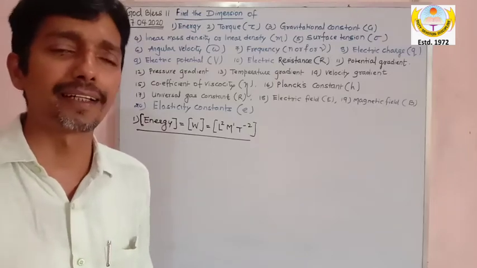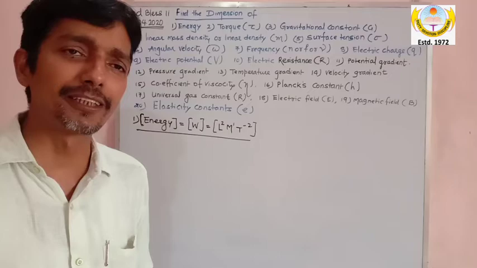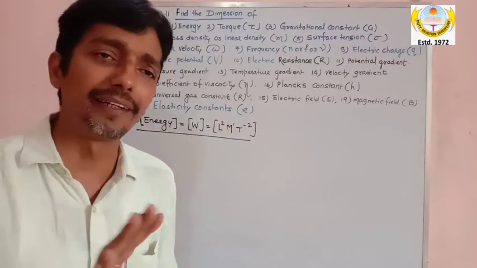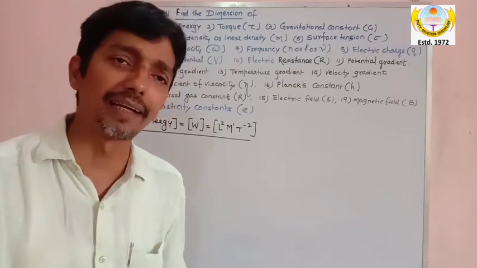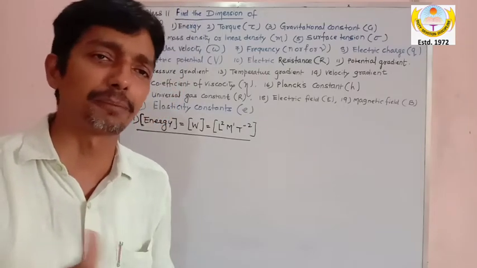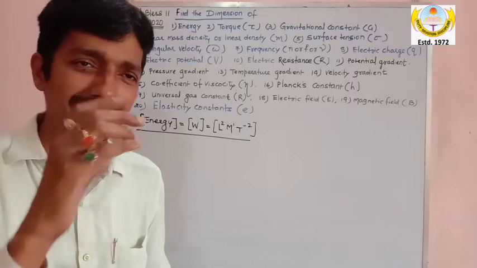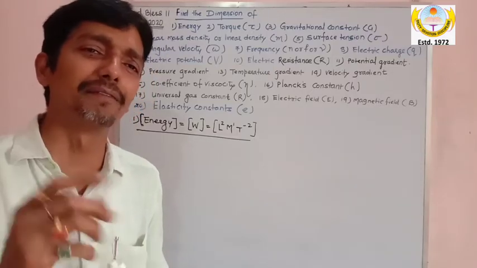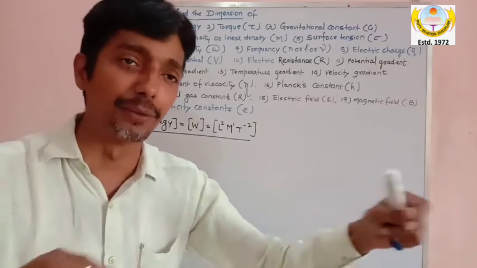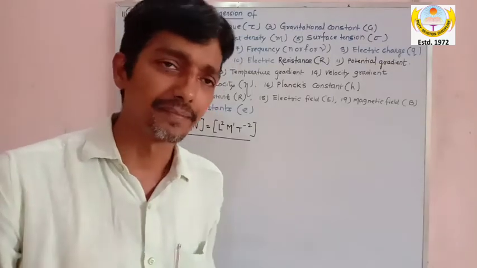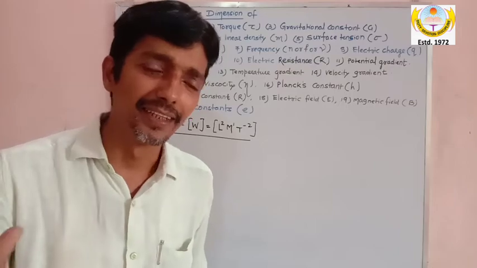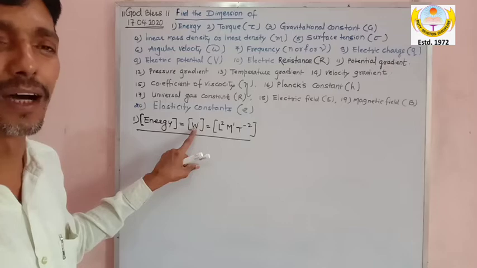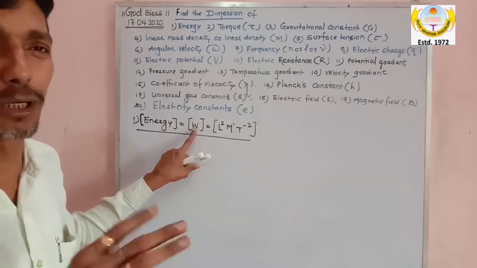There I told you that in dimensions, displacement or distance doesn't make a difference because we take the magnitude. We are not interested in direction. When I do scalar and vector, distance and displacement are different. But as far as dimension is concerned, distance, displacement, radius, everything is measured in magnitude, and that is called length. There is no direction consideration while taking dimensions.